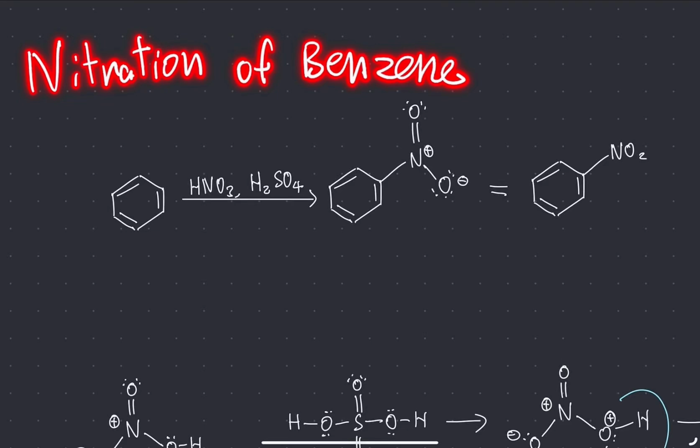Today, I shall teach you about the nitration of benzene, which is the act of putting an NO2 group on a benzene ring. And you do that by using HNO3, nitric acid, and H2SO4, which is sulfuric acid. And you end up with this NO2 group. These two are the same thing, attached to the benzene ring.